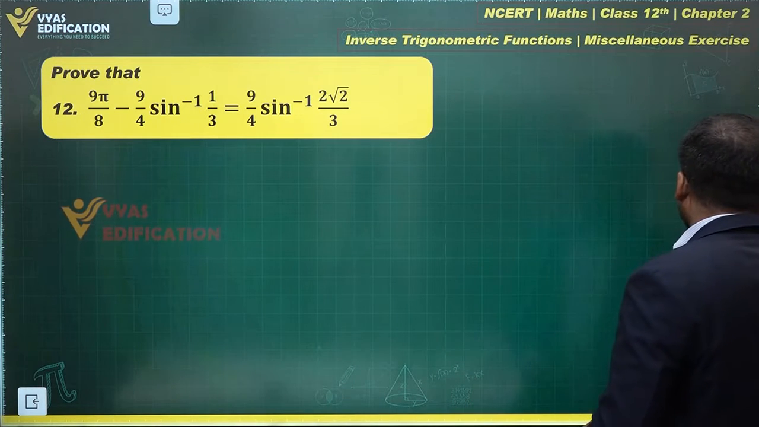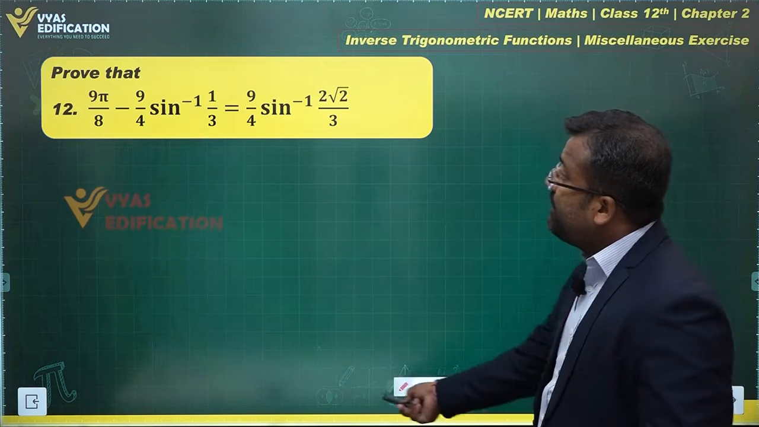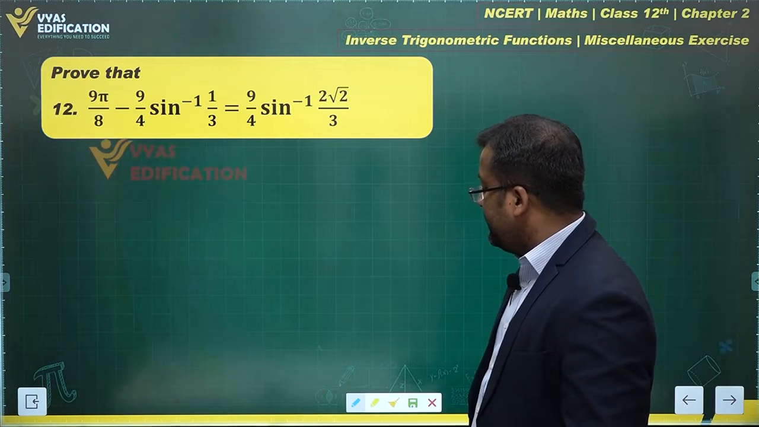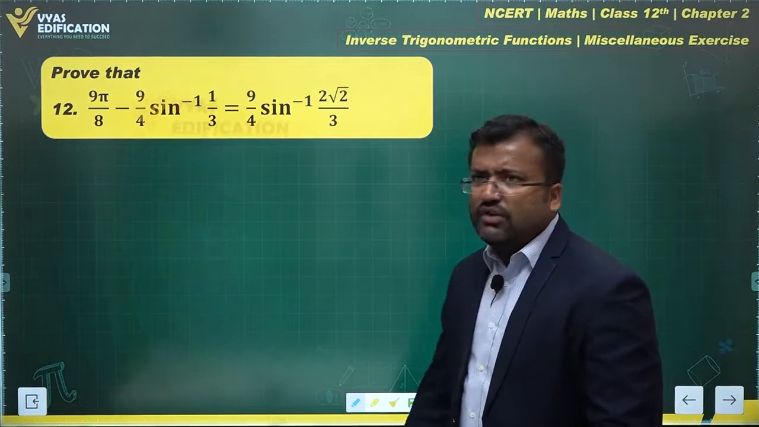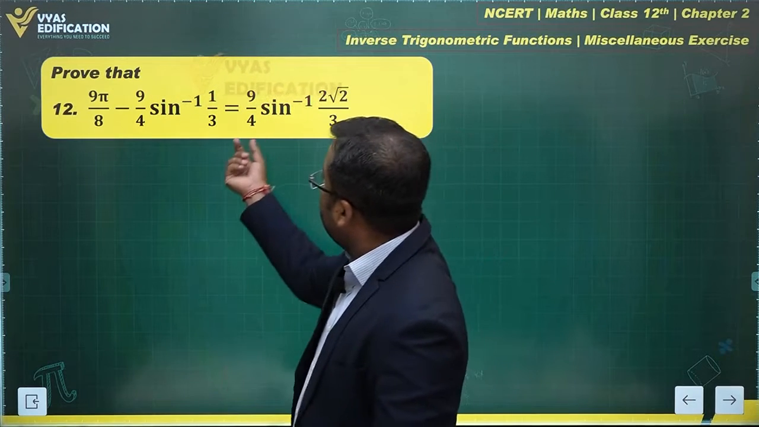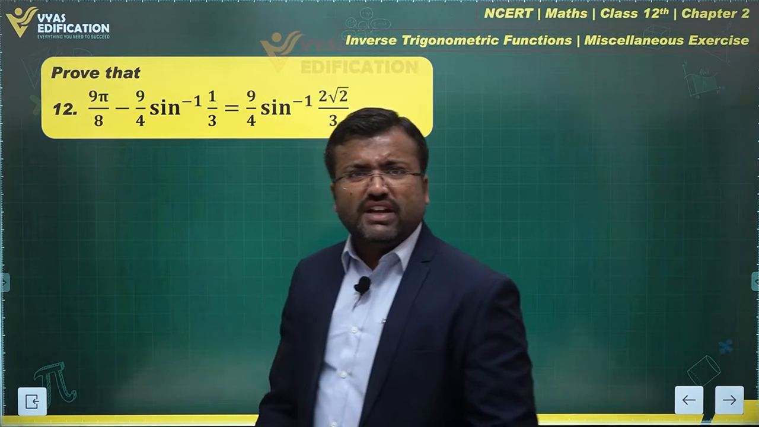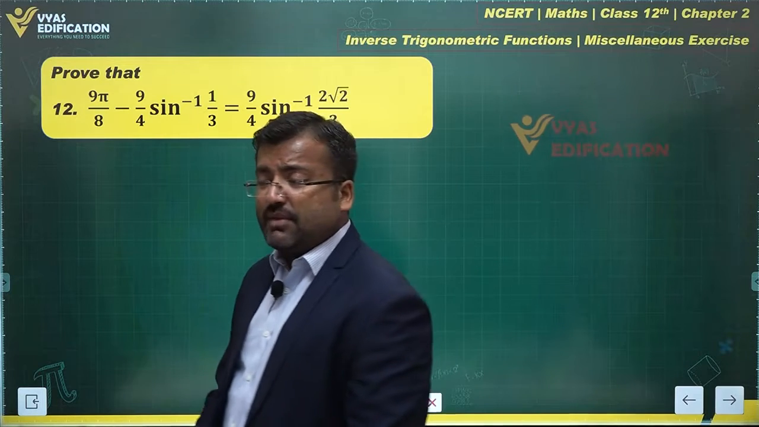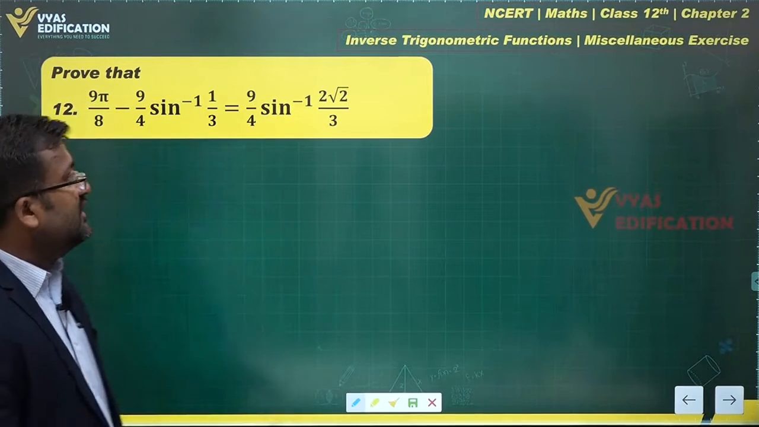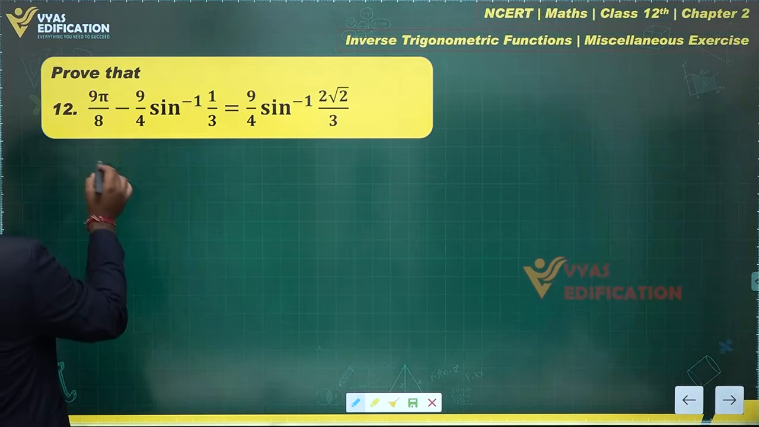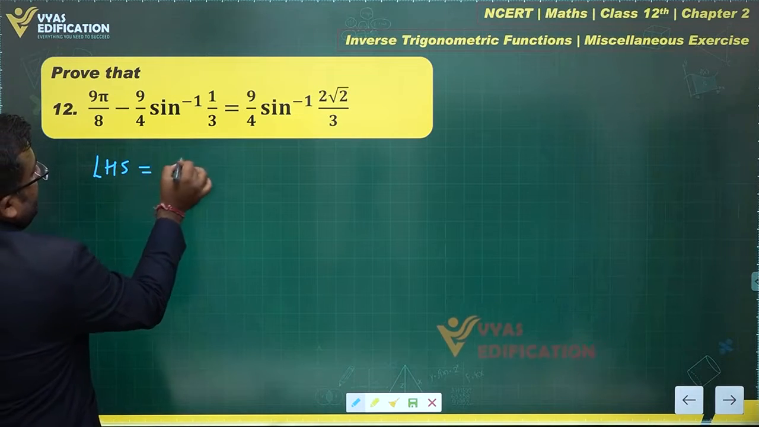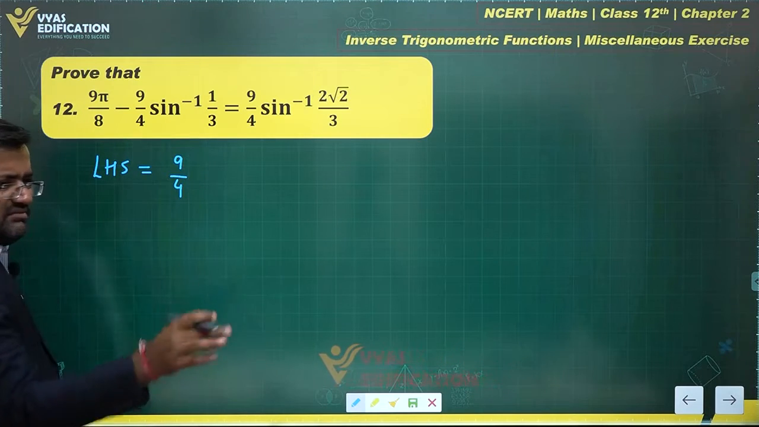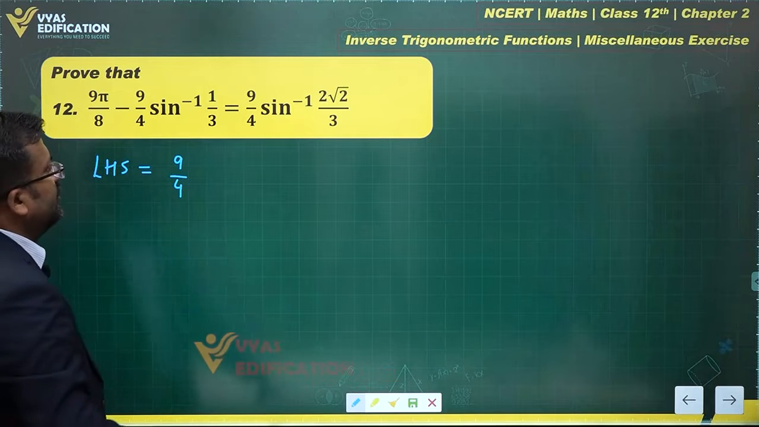Prove that 9 pi by 8 minus 9 by 4 sine inverse 1 by 3 is equal to 9 by 4 times something. Do you observe that this factor of 9 by 4 is also present over here? Why is this 9 by 4 so important? There's nothing special about this 9 by 4. So can we begin with this complicated version in the LHS? Yes. Let's take out 9 by 4 common. Let's not worry about that 9 by 4 too much.